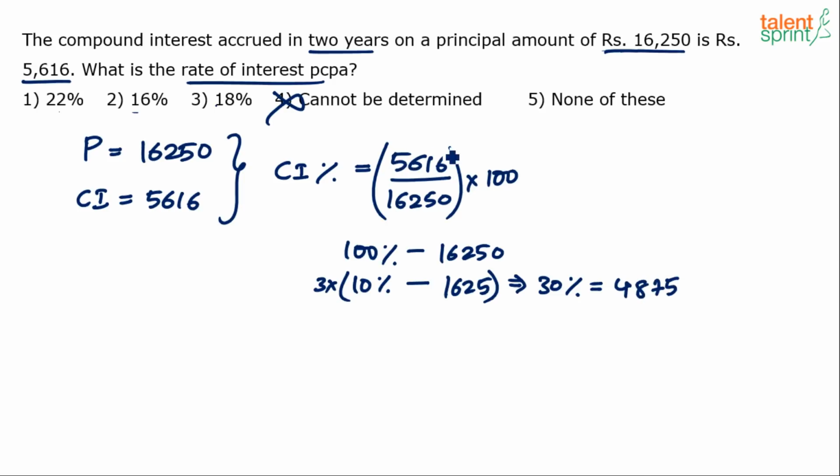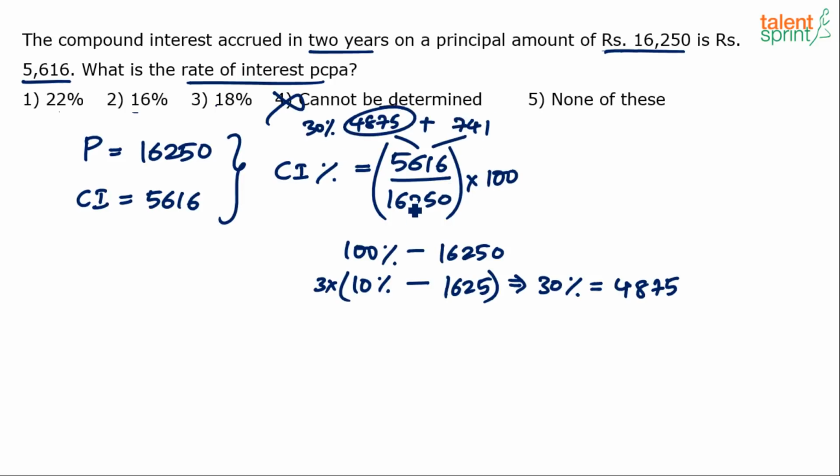But we are still more than that. 5,616 is more than 4,875, right? So if I break this up, what do we get? All this has to be done mentally, so don't go by the number of characters being written on paper. 5,616 can be taken as 4,875 plus 125 here and 616 here, so that's like 716, 741. 5,616 has been split as 4,875 plus 741. I know that 4,875 is 30%.